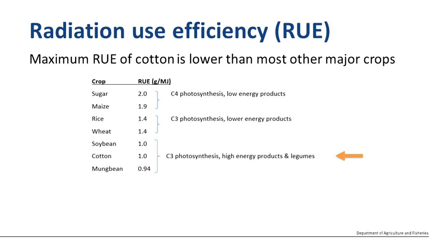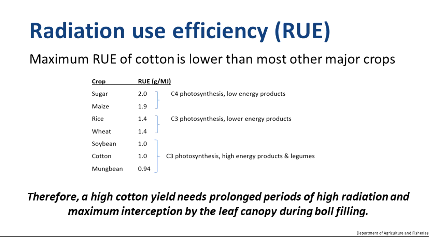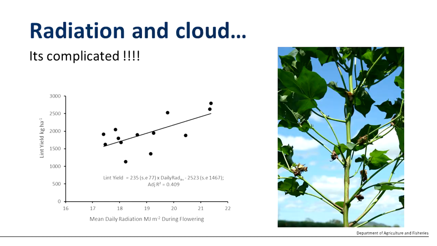And this is why it's really essential for those high cotton yields that you have prolonged periods of high radiation during that flowering and boll filling period, and that you're intercepting the maximum amount of that radiation by the leaf canopy during that period. Our studies in the Burdekin found the relationship between cloud and lint yield is complicated.